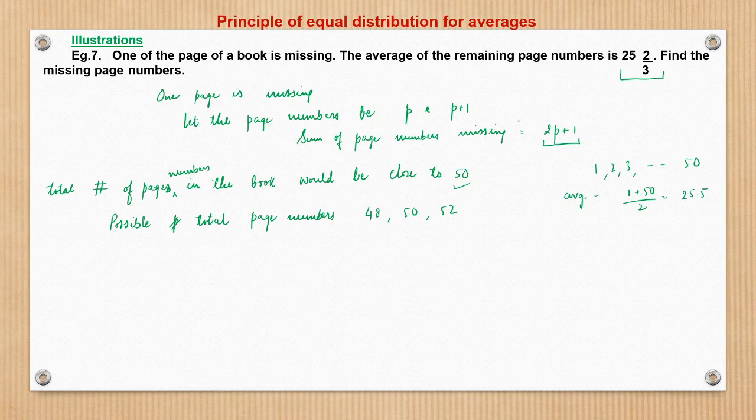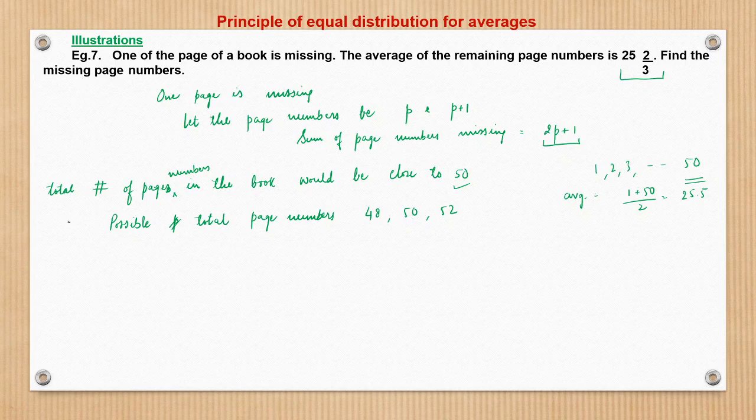So what we did: the average of the remaining is 25 whole 2 by 3. From here we got to know that the total number of page numbers would be somewhere around 50. And since two pages have been taken away, the total page numbers would have been 48 or 50 or 52, depending upon which two page numbers have been torn away.